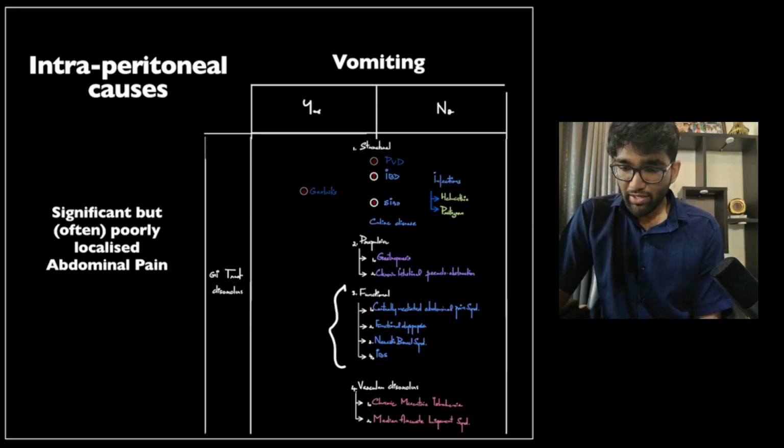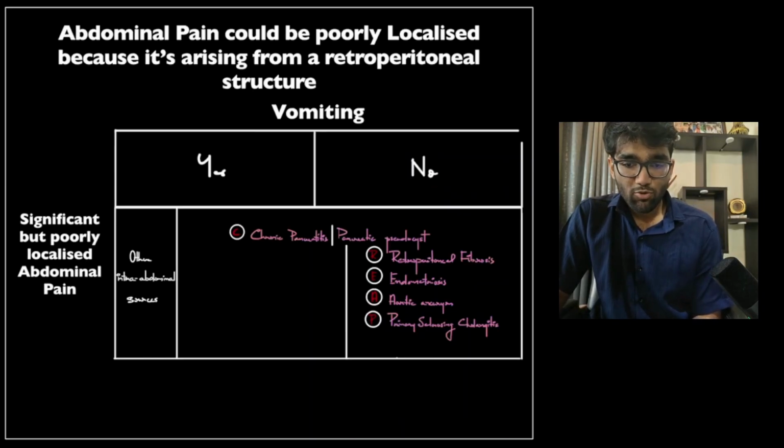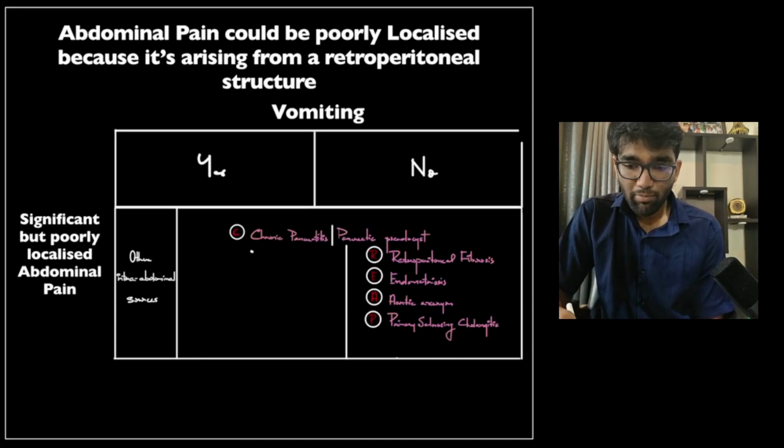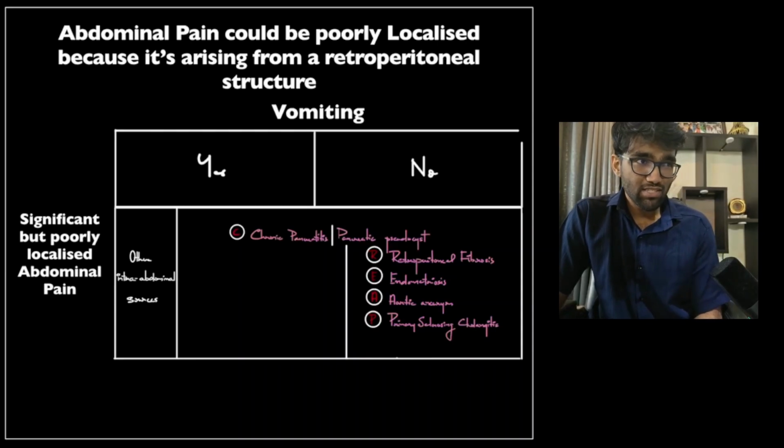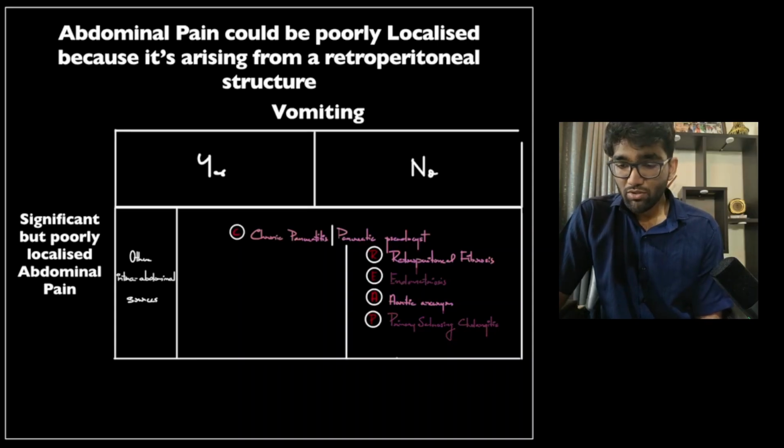So, moving ahead, these were the other retroperitoneal causes that we had gleaned from our diagnostic framework. In that, prominently featured here is chronic pancreatitis. The subsequent few videos in this series, around 4 of them, are going to be dedicated to the diagnosis, clinical features, and pathophysiology of chronic pancreatitis, and then the utility of imaging in chronic pancreatitis, which is itself quite an extensive topic. So, we'll not be covering endometriosis and primary sclerosing cholangitis naturally in this series. Retroperitoneal fibrosis and aortic aneurysms will be covered in subsequent videos in this series.